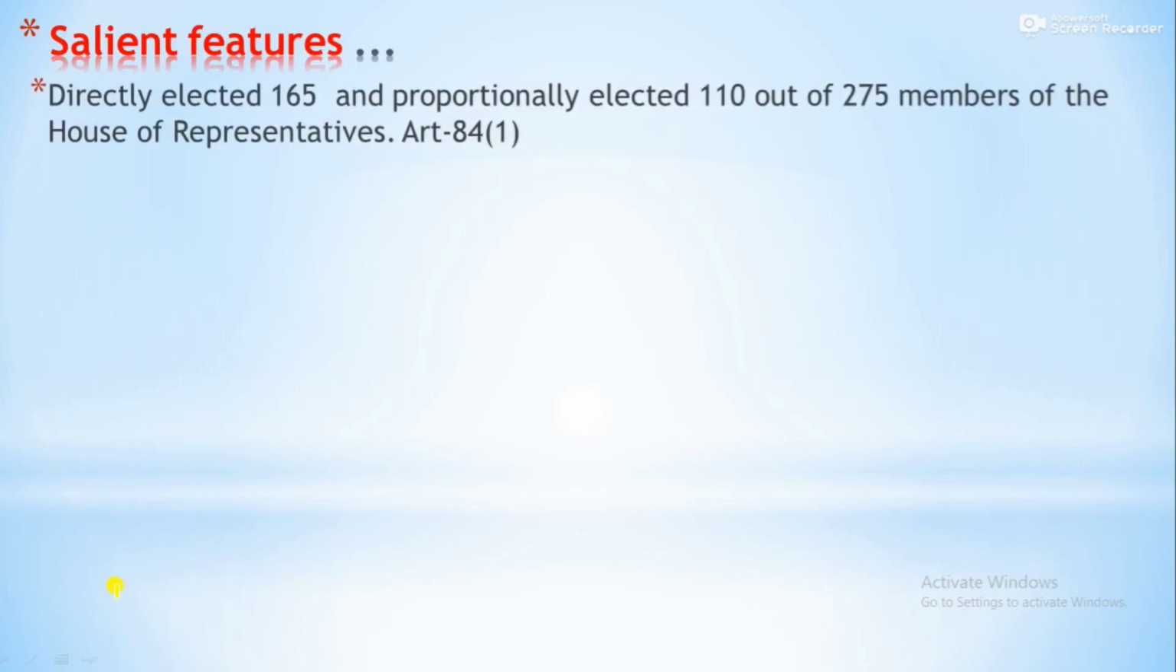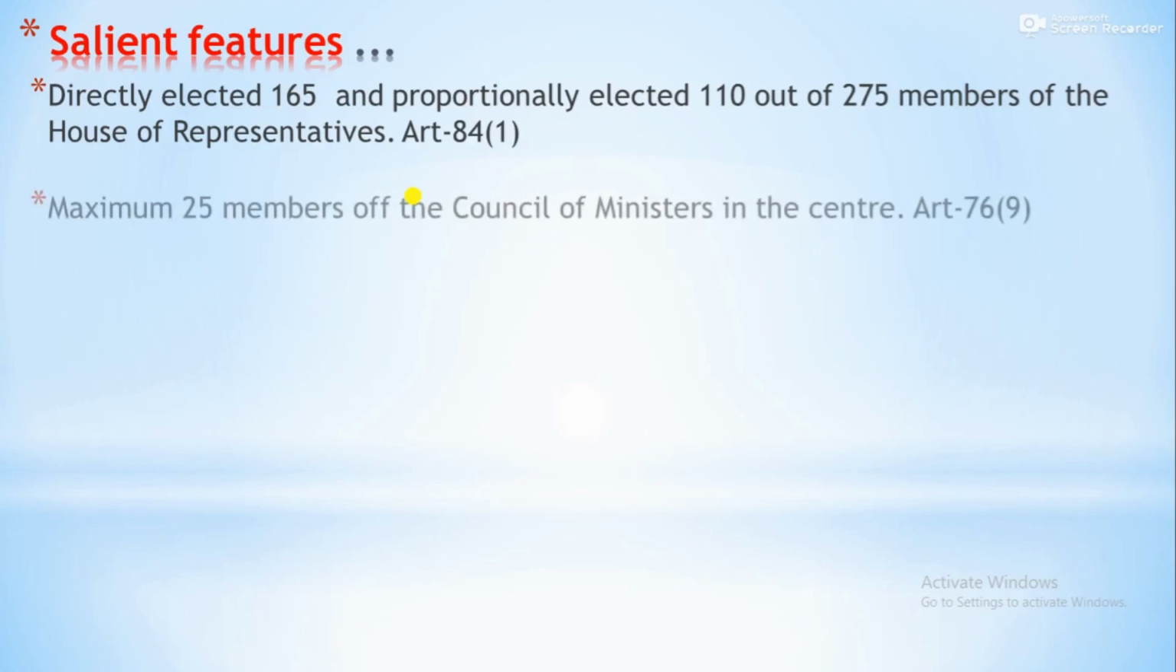165 directly elected and 110 proportionally elected, out of 275 members of the House of Representatives. If you see Article 84(1), the first-past-the-post system, that is directly elected members, are only in the federal parliament, 165, and proportionally elected 110. In total, 275 members are elected in the House of Representatives.